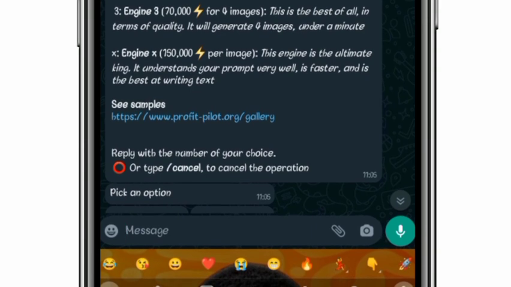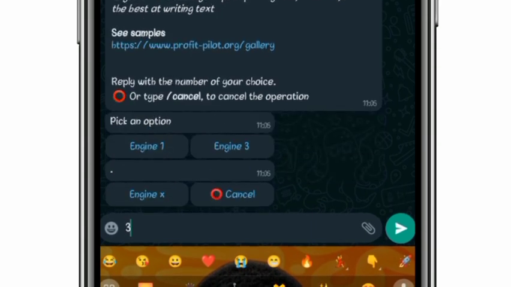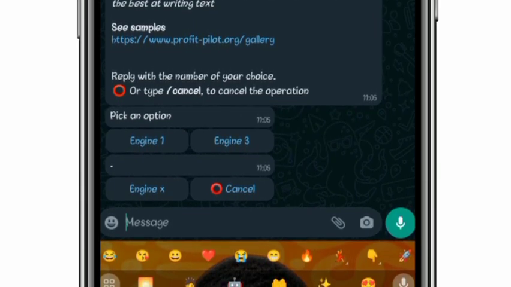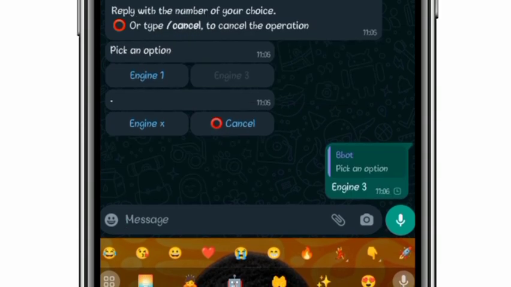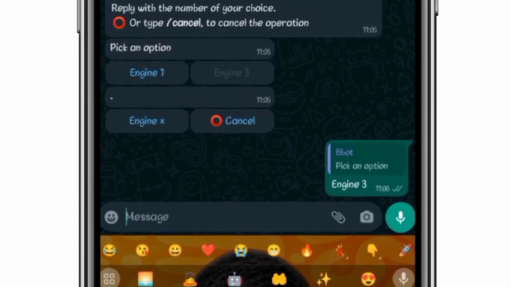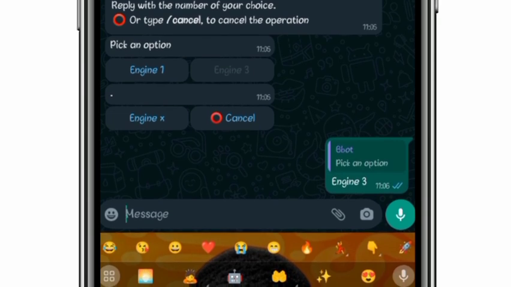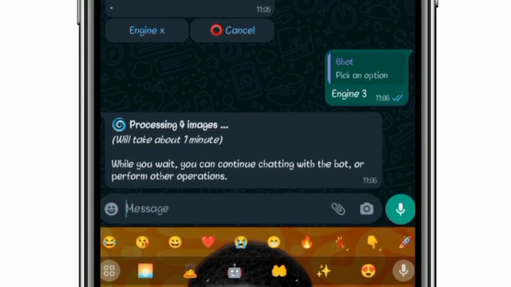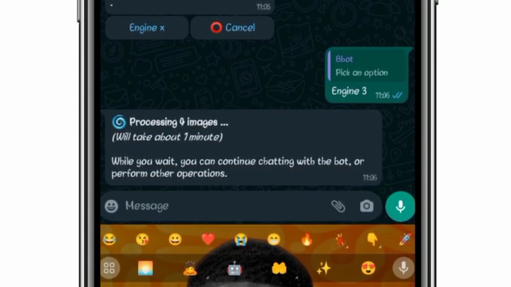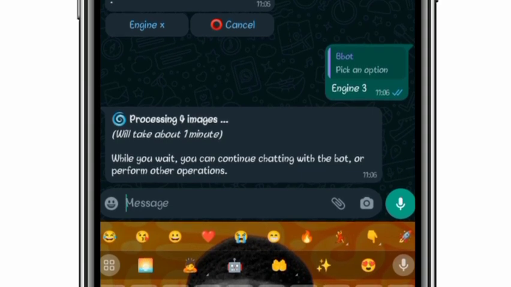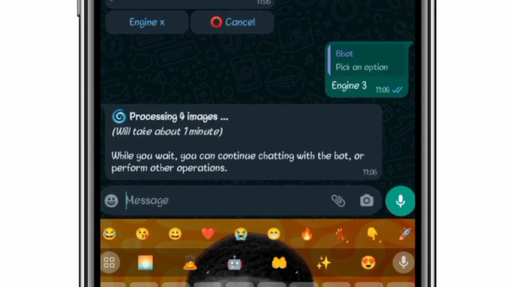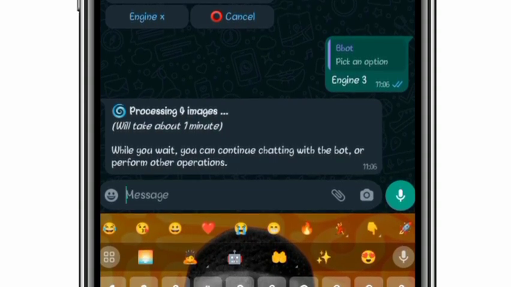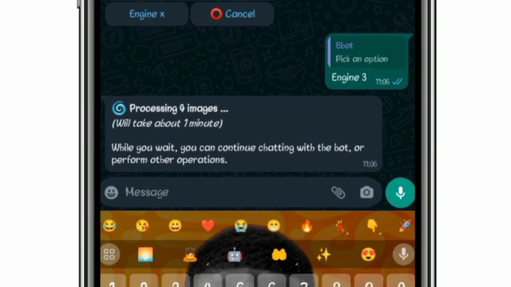So let's try with engine 3. Just select the engine you want. Engine 3, you can see, you can just pick an option here. So just wait, you can see it says that processing the image will take about 1 minute. While you wait, you can continue chatting with the bot or perform other operations. So you have to wait for a minute for the image to be generated.